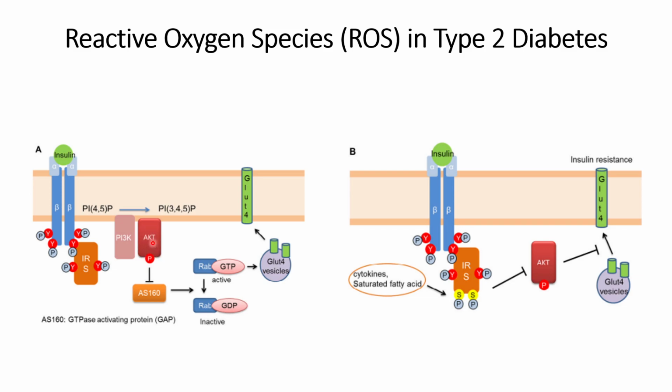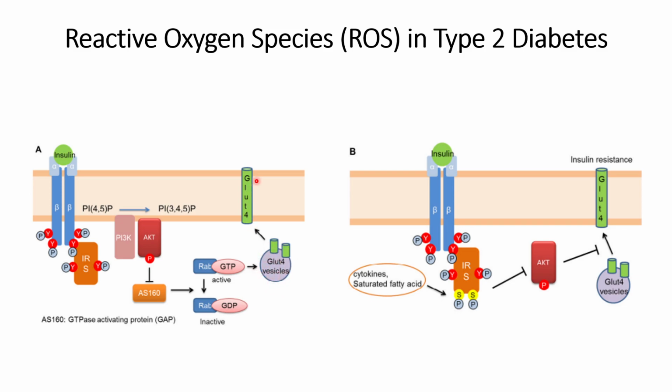Phosphorylation of AKT will decrease the GTPase activating protein AS160, and the decrease in AS160 leads to less conversion of RAB-GTP to RAB-GDP. The RAB-GDP complex is the inactive complex, and the RAB-GTP complex is the active complex.